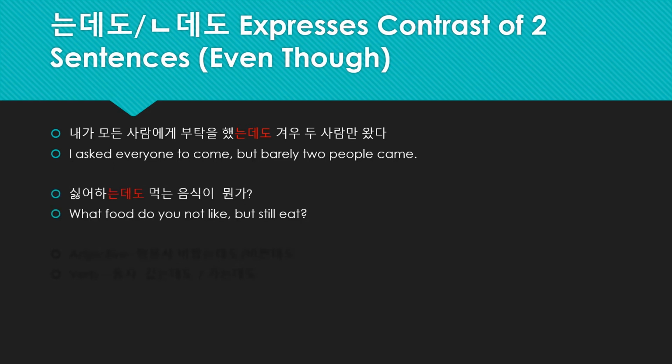And the next one is: what food do you not like but still eat? 싫어하는데도 먹는 음식이 뭐예요, right? So you're contrasting, and even though you don't like this food, what do you eat? Basically, the first clause is something you don't like, but still eat, right? Something you don't like to eat, but still eat.